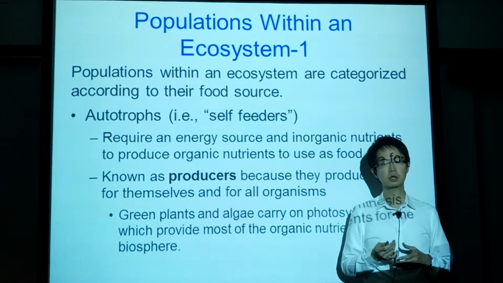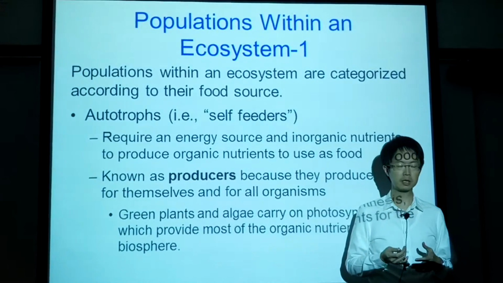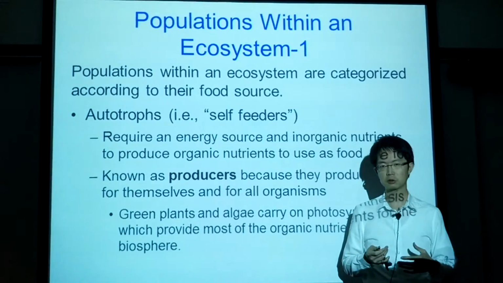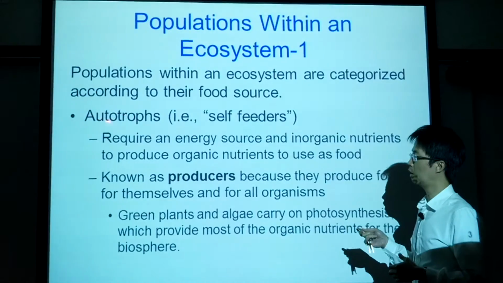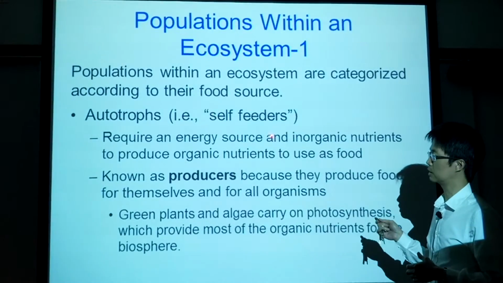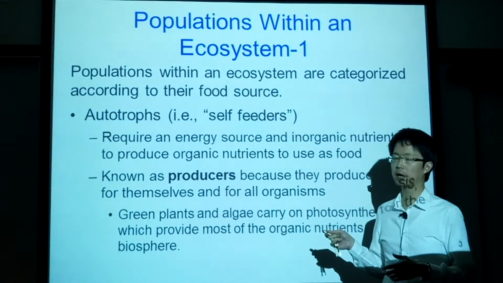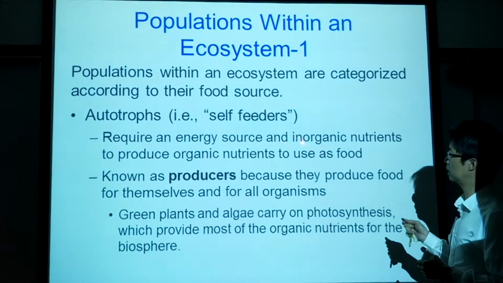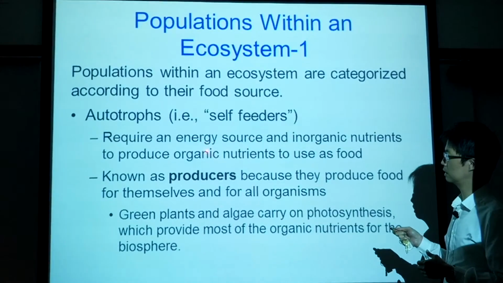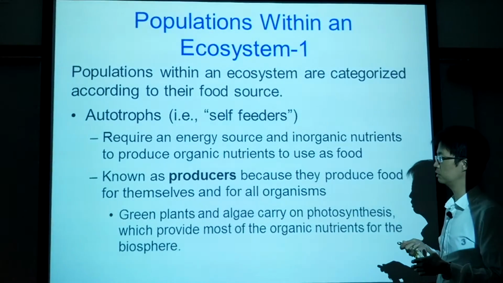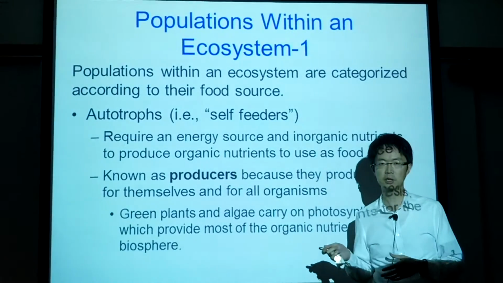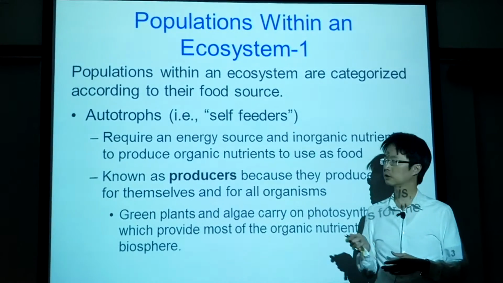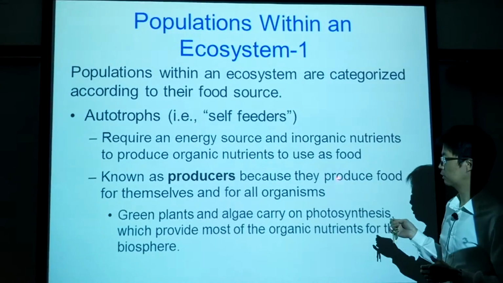For the biotic component, the different populations living in the ecosystem, we can classify them according to their food source, what kind of food they consume. Autotroph, or the self-feeder, meaning that they can produce their own food. They use the inorganic nutrient to produce the food that they use. They are also known as producers. Okay, don't mix it up with the movie maker, producer. This is the producer that can make their own food.